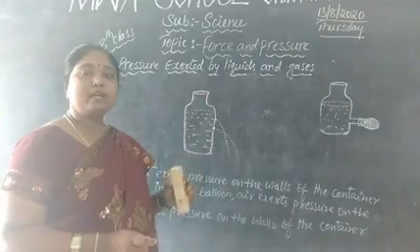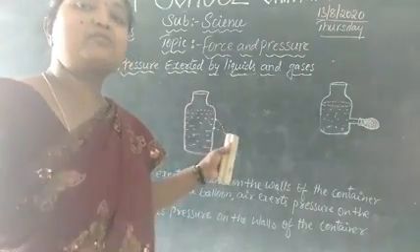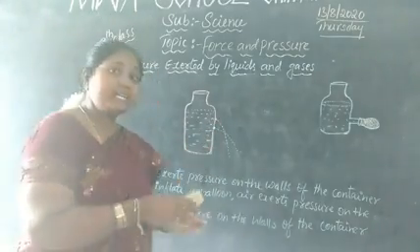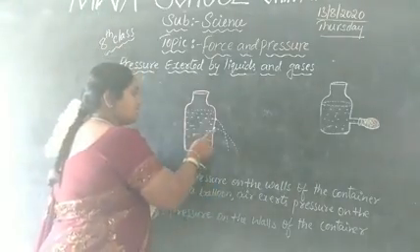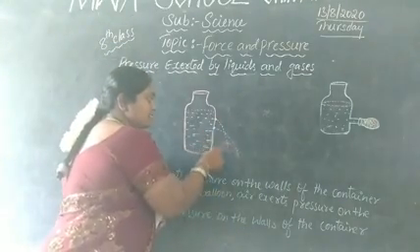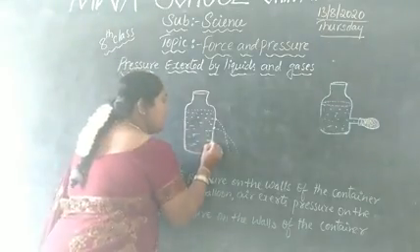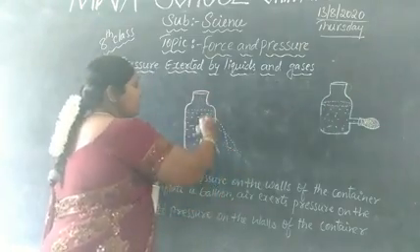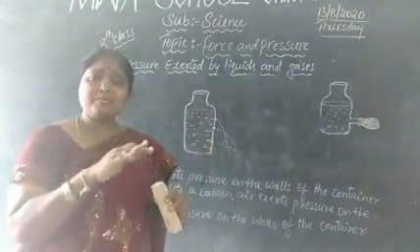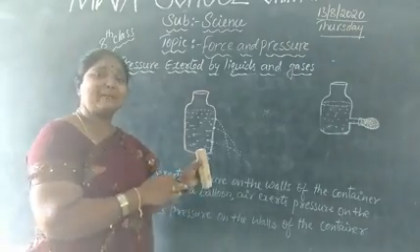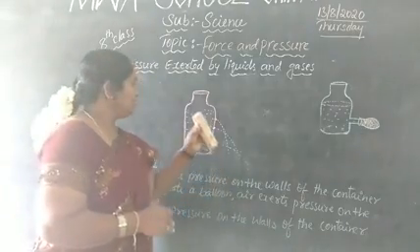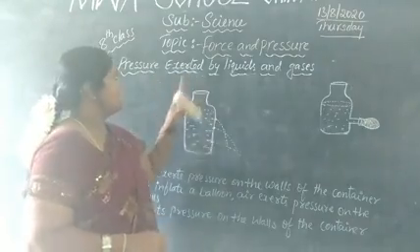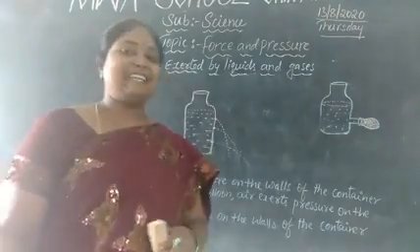And if you go to the next one, see how the water level, due to the pressure, goes further than the first one. If I make another hole, we can observe the water level. Here the water is being pushed, that means due to the pressure the water is coming outside. By this we can take the example of pressure exerted by liquids and gases.